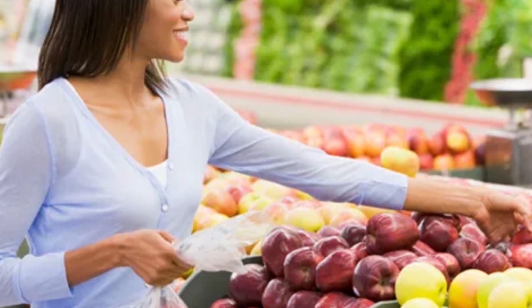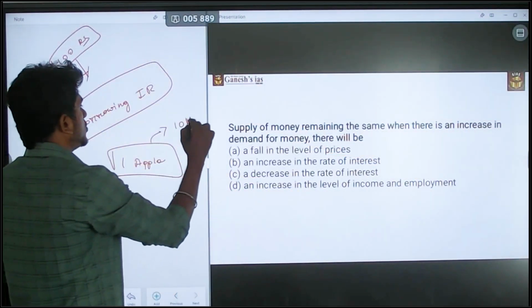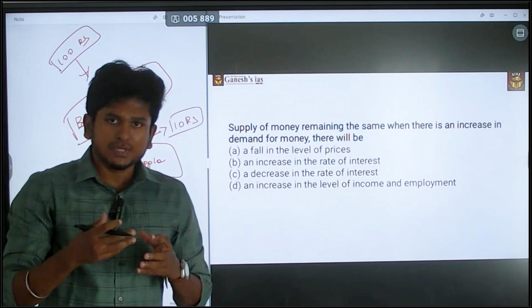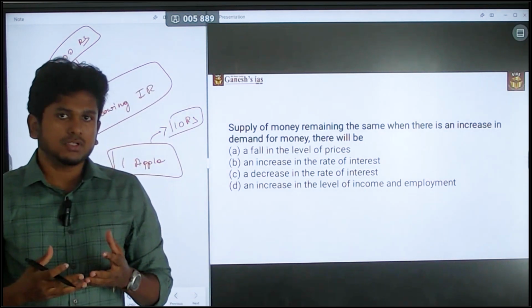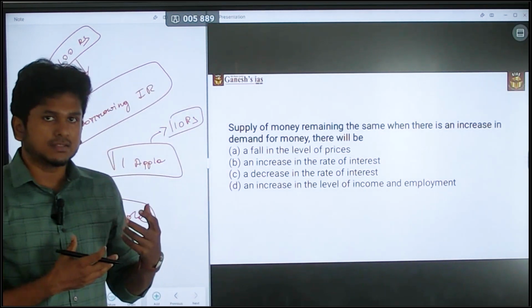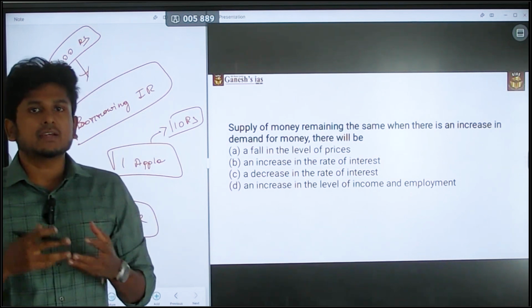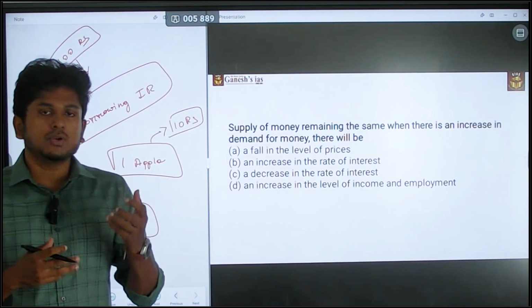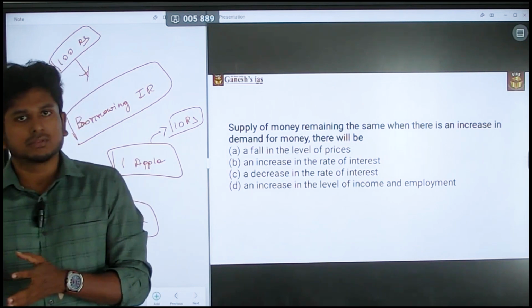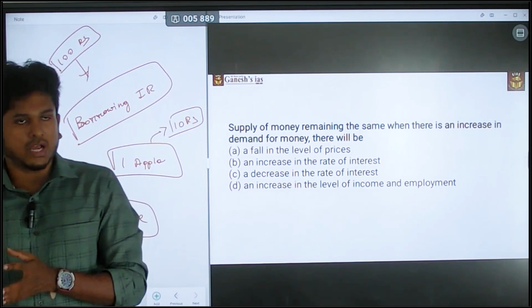Initially the price of this apple is 10 rupees. Apple seller, what will you do to manage this concern? Simply you will increase the price. By increasing the price, the demand is going to reduce. That is what is going to happen.